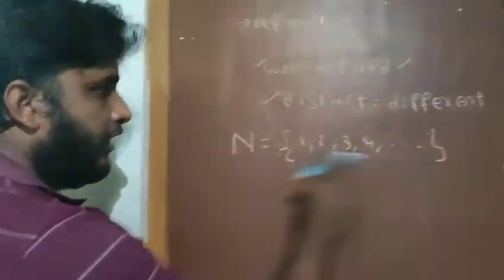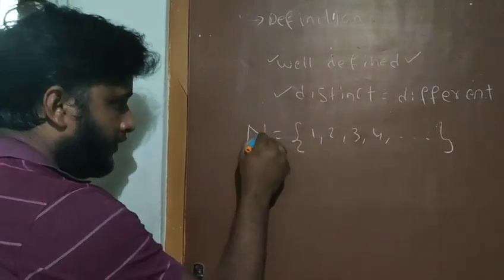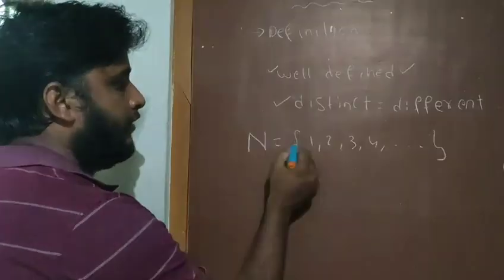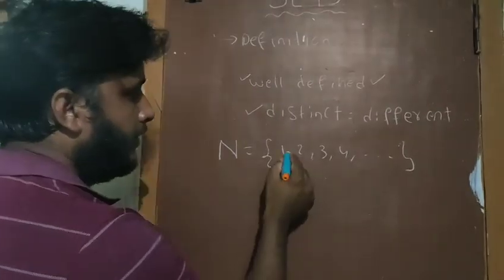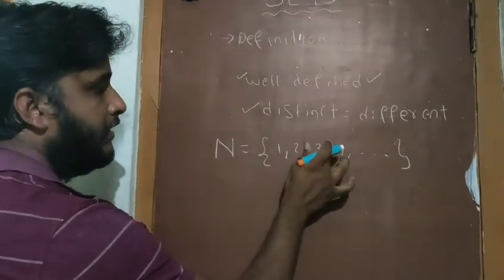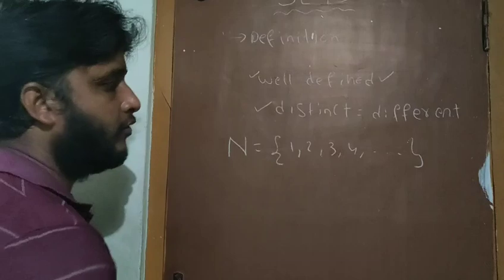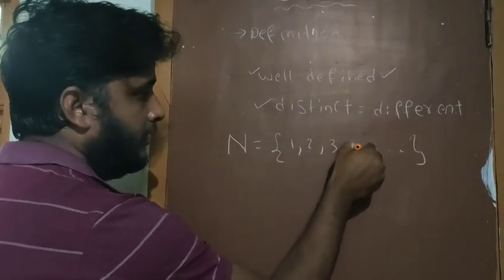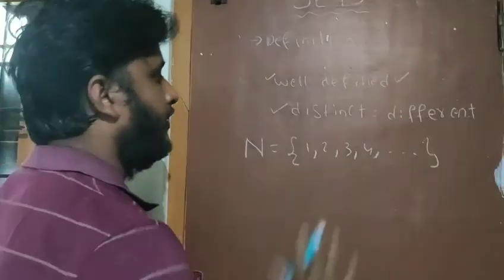This is the way of writing a set. The set name should be represented with a capital letter, and the set should be enclosed with braces. The elements, that means the numbers or things which we write inside the braces, are called the elements, and they should be separated by commas. This is the natural number set, we know very well.